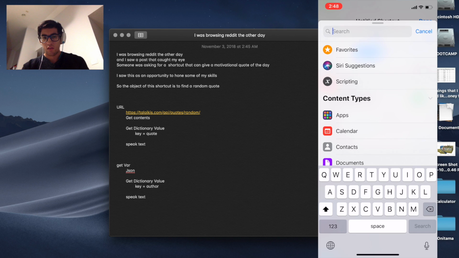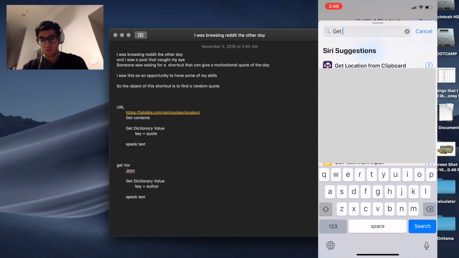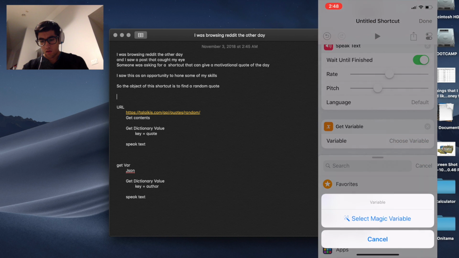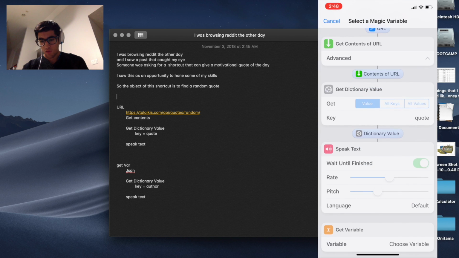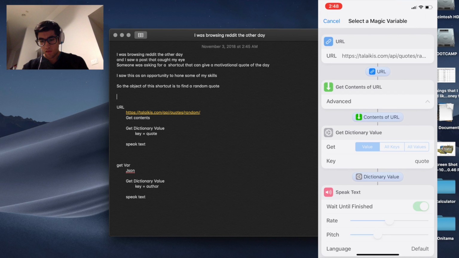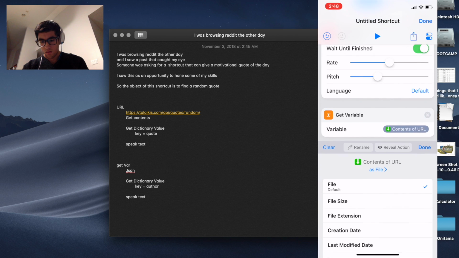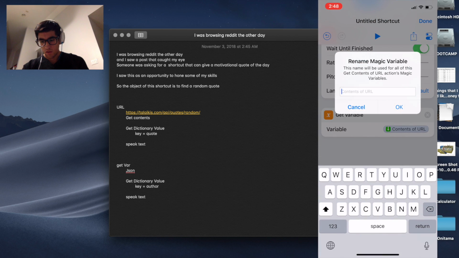Next thing that we're going to do is we want to say what the author is. So we're going to get a variable, and I'm going to use a magic variable to use that same JSON. Just going to rename this JSON.